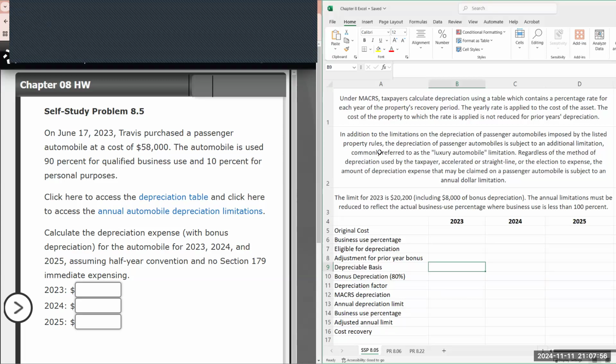So as we see here, we have the Excel already open and we have some notes, some key things as we consider depreciation. So one thing that we need to know about depreciation is that it is also referred to as capitalization. What that simply means is that, let's say, a business purchases a piece of equipment and pays $5,000 for this equipment. Generally, you cannot write off the entire $5,000 in the year of purchase.